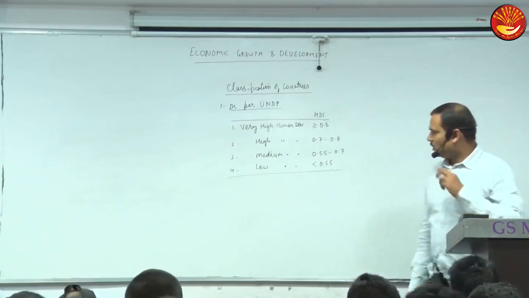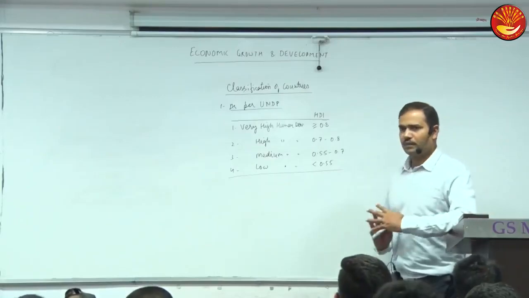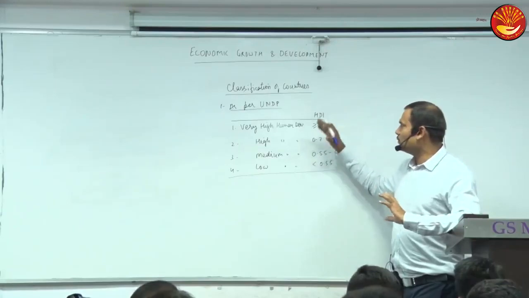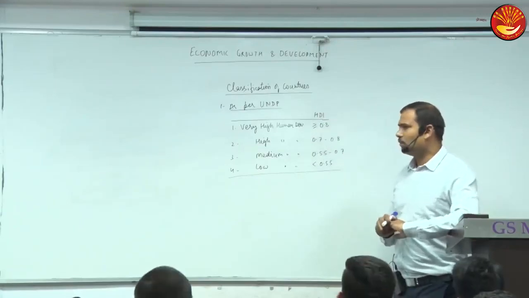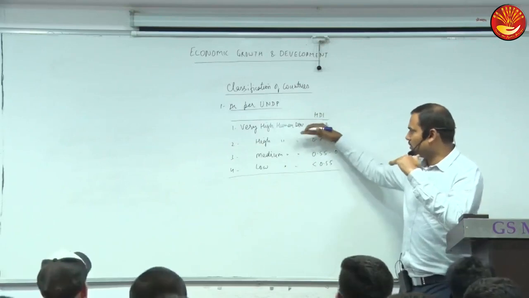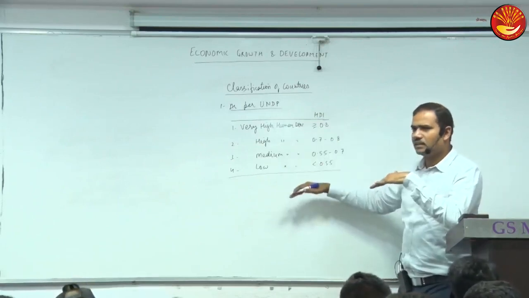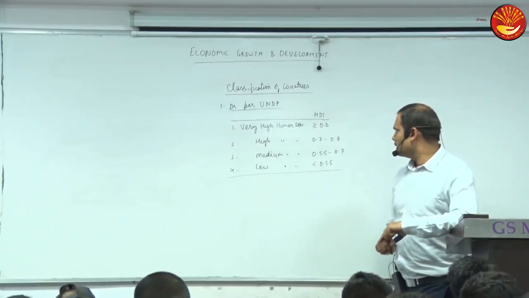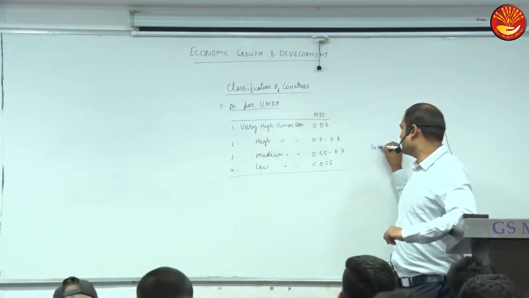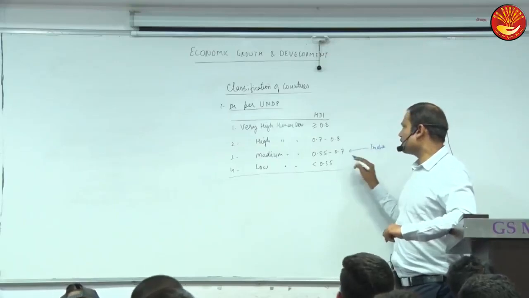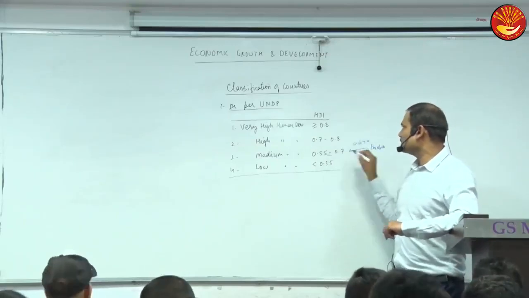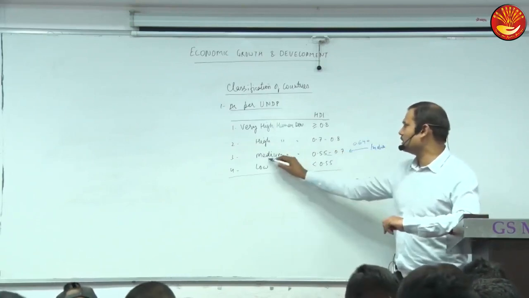So very high human development, high, medium, low. If you see the statistical table in the Human Development Report, they classify countries in these 4 categories, like the number of countries, then the second heading, then countries in this category. So India should be in which category? India should be in medium. Why? Because our value was 0.640. So we are in the medium category.